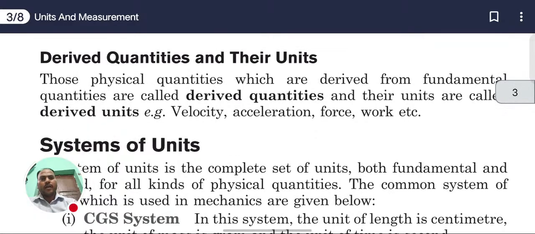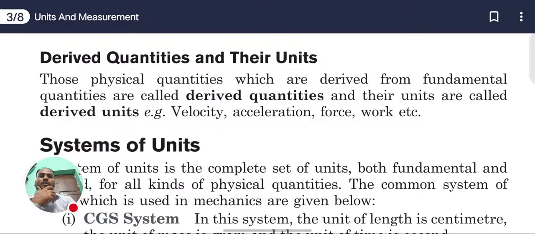Now next we have derived quantities and their units. Those physical quantities which are derived from the fundamental or base quantities. Derived quantities depend on the base units, the fundamental quantities. I already told you about the fundamental quantities.